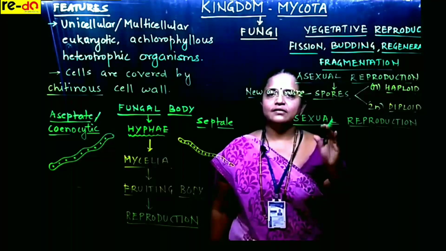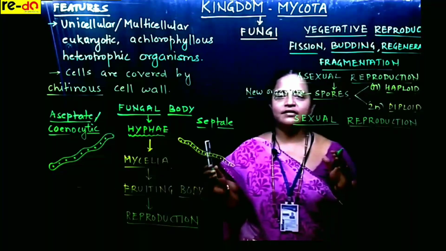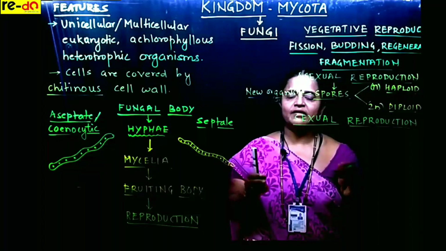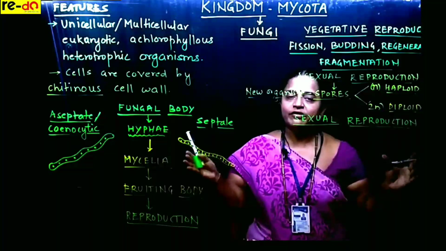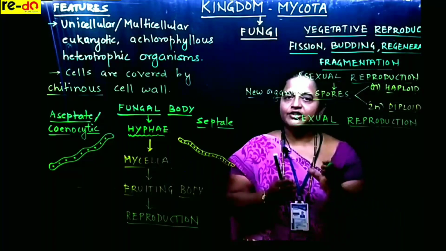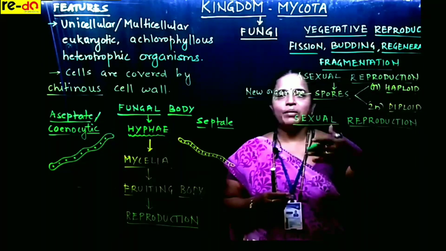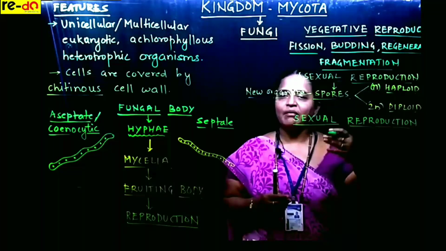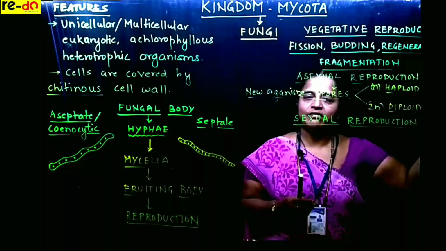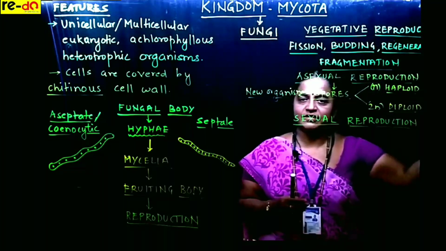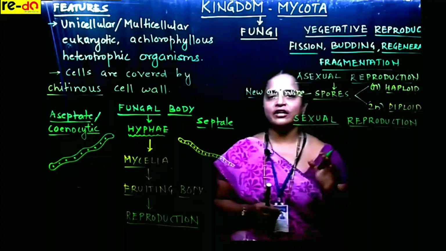Don't always believe that whenever there is a male and female producing gametes, only then we say sexual reproduction. Nothing like that. When two different cells share their genetic material, giving the best progeny, which has the ability to adjust with the surroundings and become mature to give rise to the next generation, it is also known as sexual reproduction.